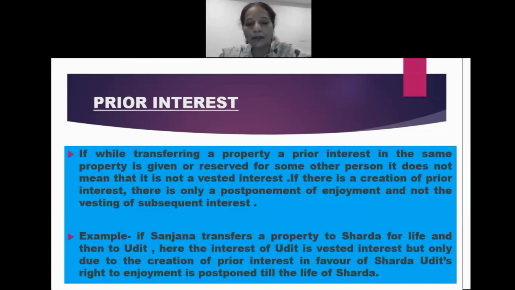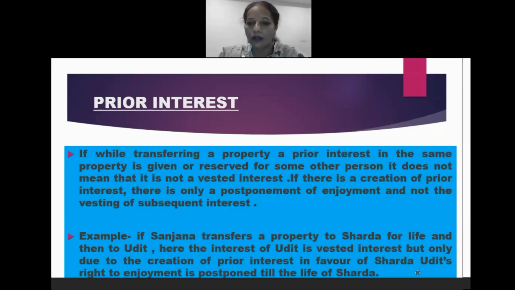Next, let us see an example. If Sanjana transfers a property to Sharda for life and then to Udit, here the transfer to Udit is a vested interest, but only due to the creation of the prior interest in the property in favor of Sharda, Udit's right to enjoyment is postponed till the life of Sharda. So, this is an example where the prior interest was created.